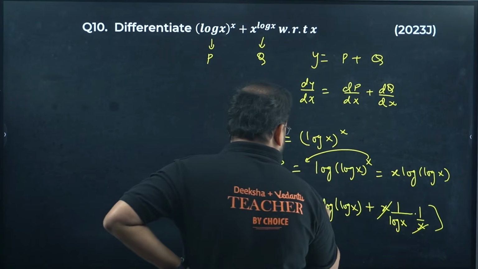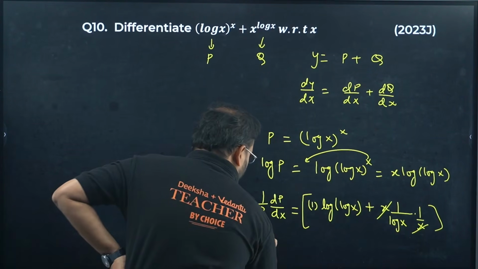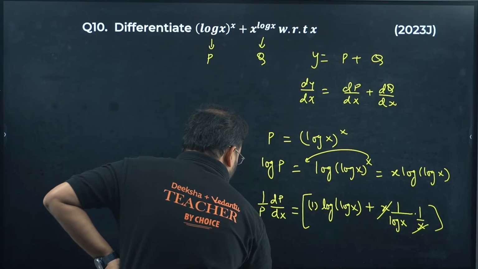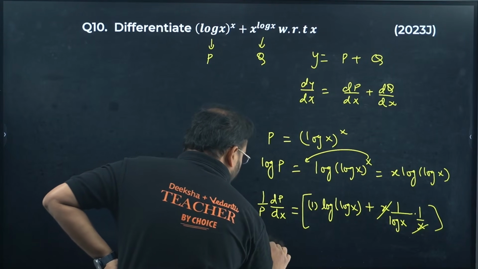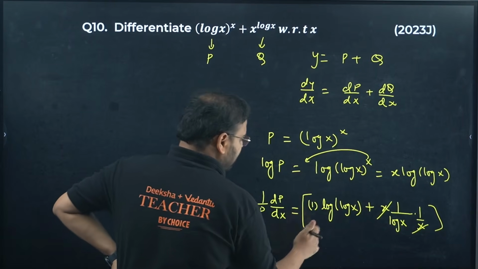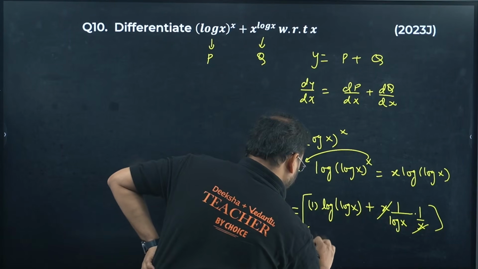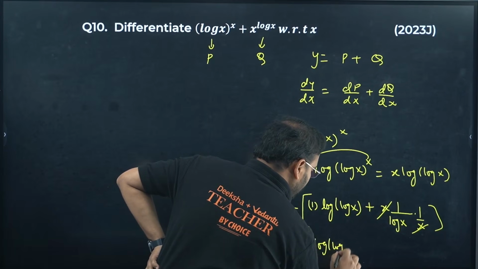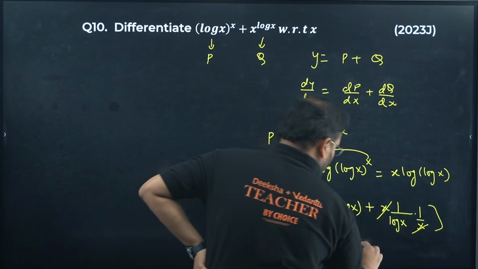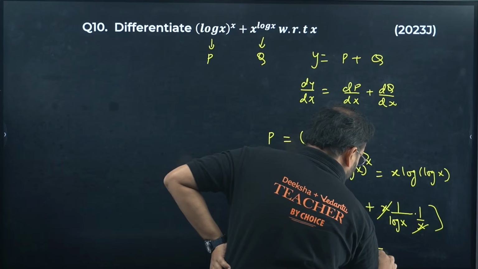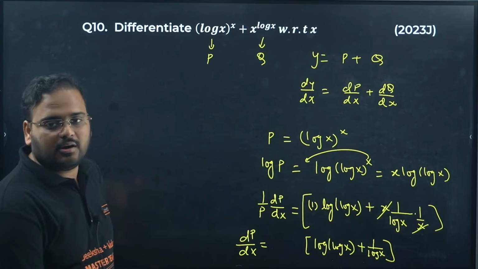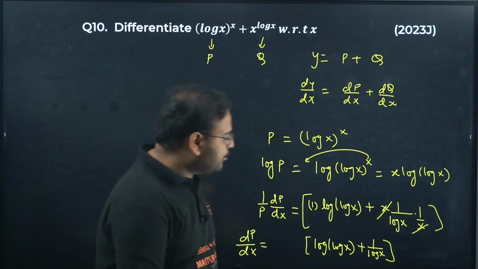My answer is coming as, I can move the p to that side, so dp by dx over here. This p goes over there, so I'll write that later. In the meantime, we'll write this as log of x plus 1 upon log of x, right? That's what is left in the denominator now.